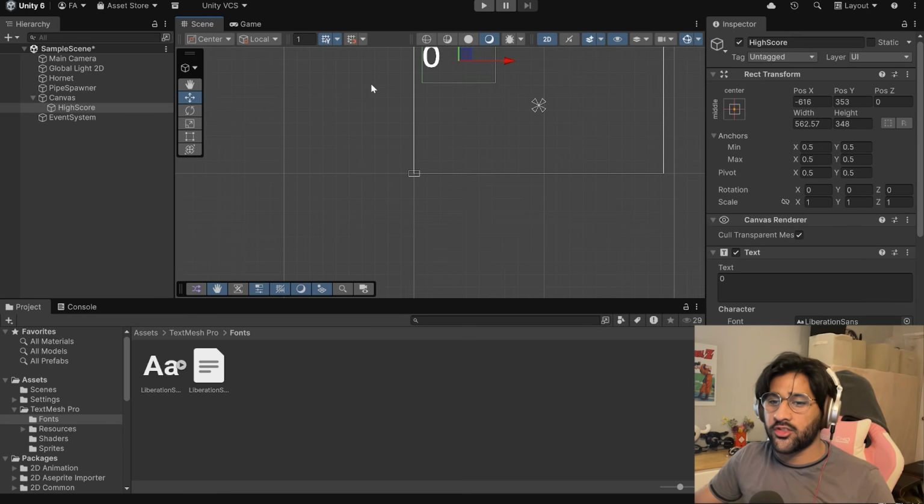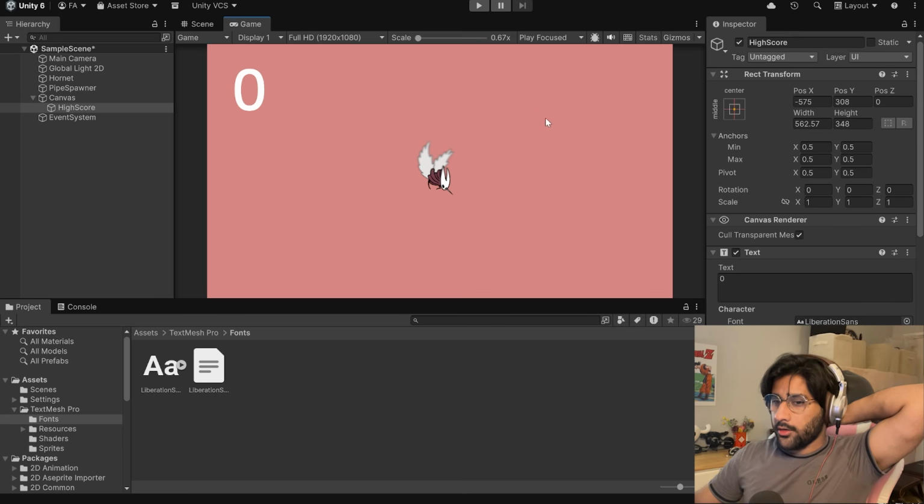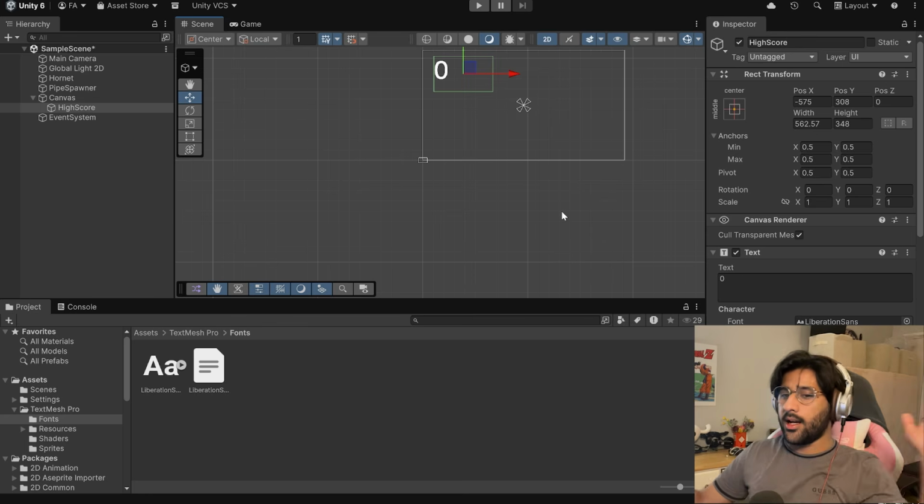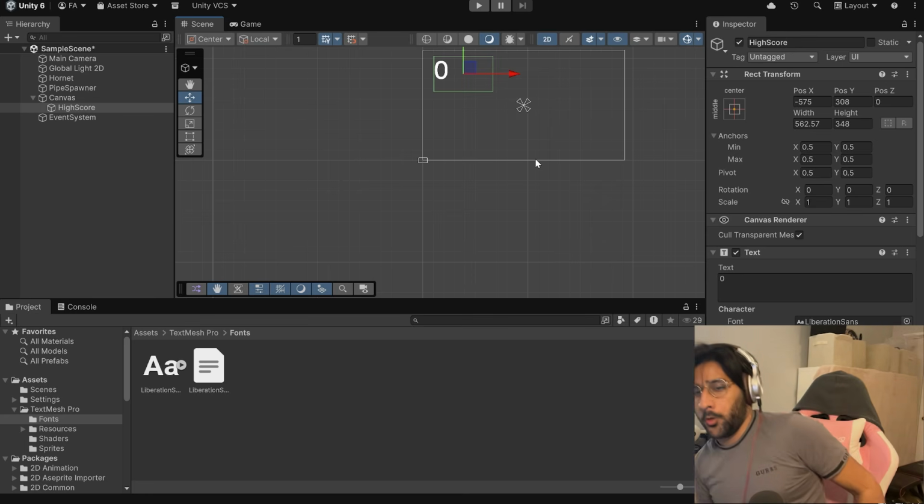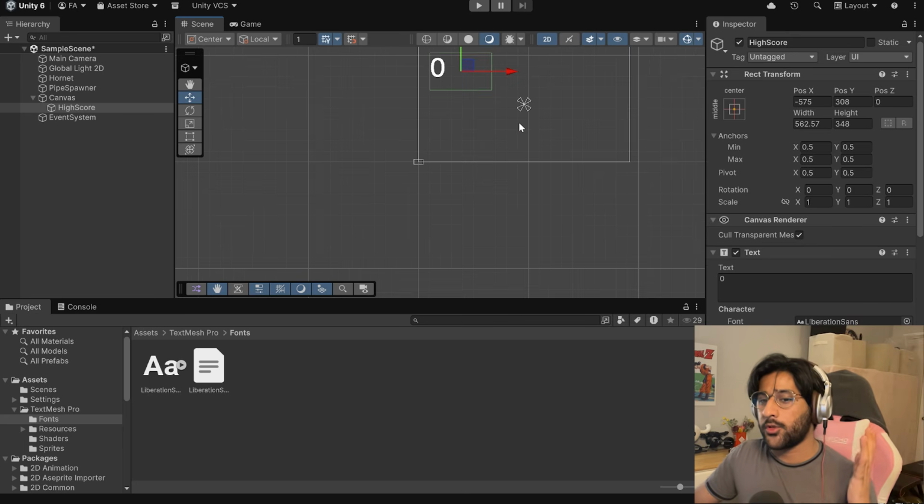That font sucks, but whatever. Sure, it looks cute there. Why not? Figured it out. Okay, now we need to code this thing to actually capture a high score.